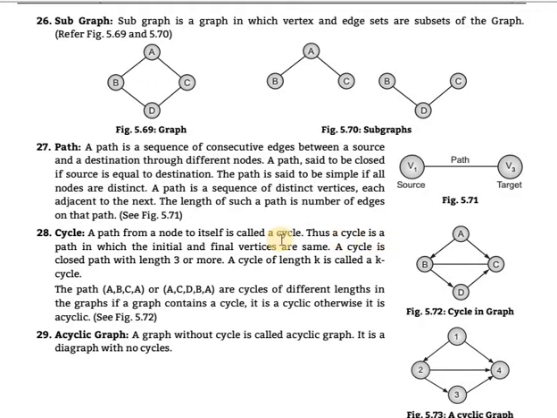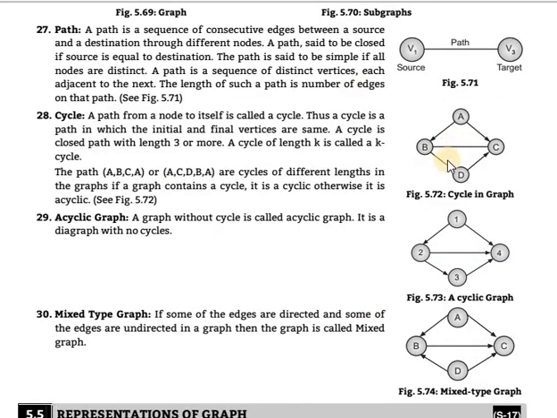Thus a cycle is a path in which the initial and final vertices are the same. A cycle is a closed path with length 3 or more. A cycle of length k is called a k-cycle. The path A, B, C, A, B, C in that diagram is